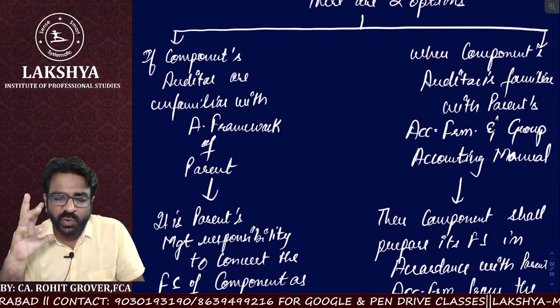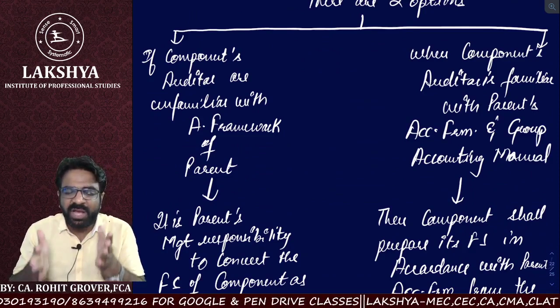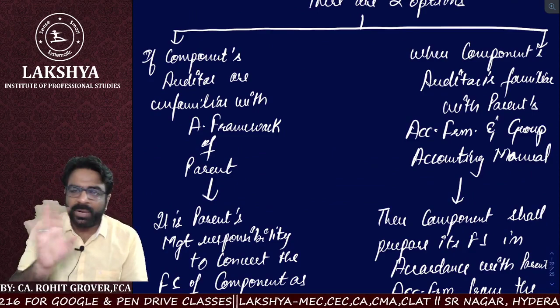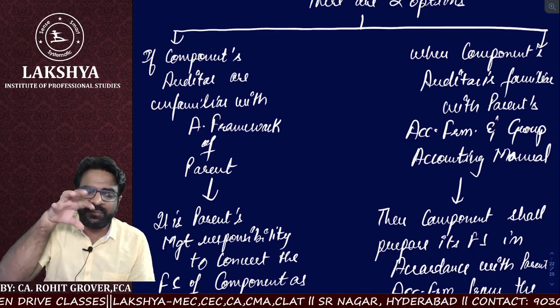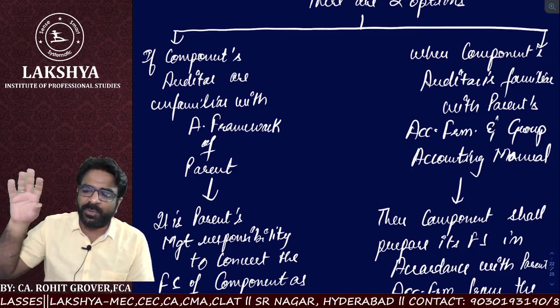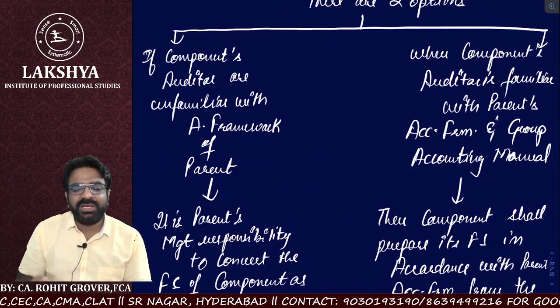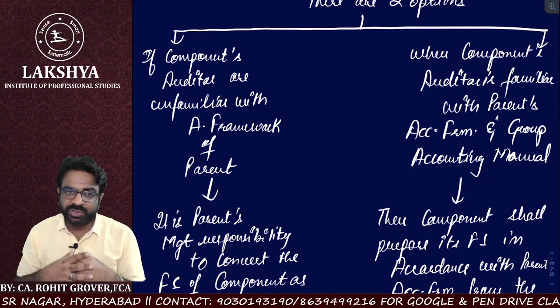Now suppose the component auditor is not familiar with the accounting framework of the parent. It means the component auditor does not know how the parent's accounting works. Then what should you do?